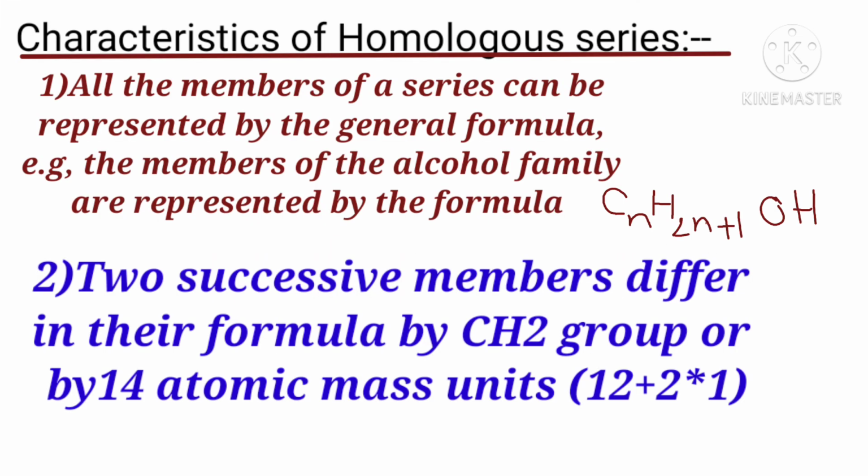The first one: all the members of a series can be represented by a general formula. For example, the members of the alcohol family are represented by the formula CnH2n+1OH, where n may have values 1, 2, 3, 4 and so on. Next, two successive members differ in their formula by a CH2 group, or by 14 atomic mass units, that is 12 plus 2 into 1.